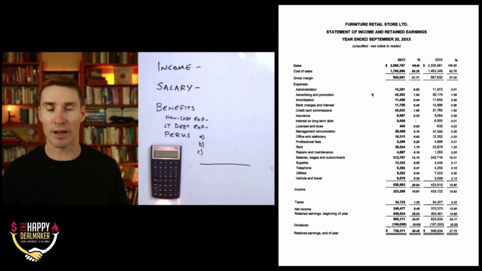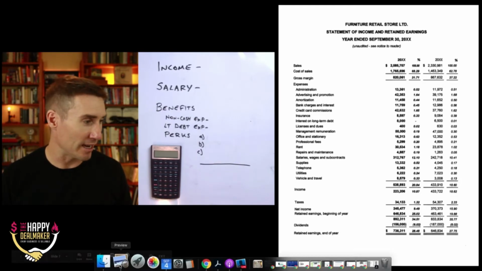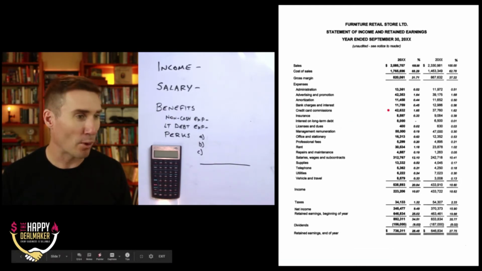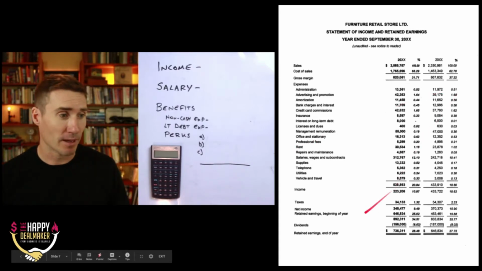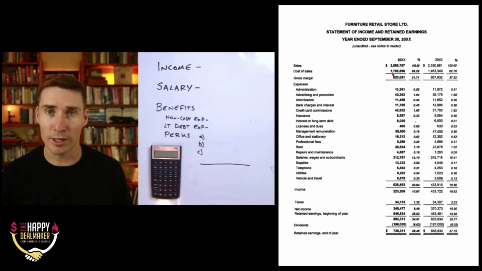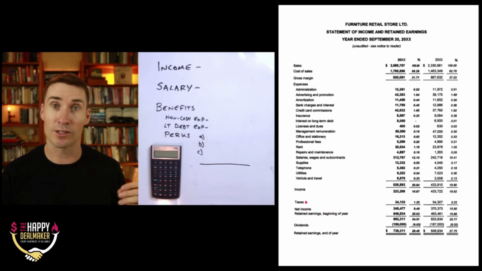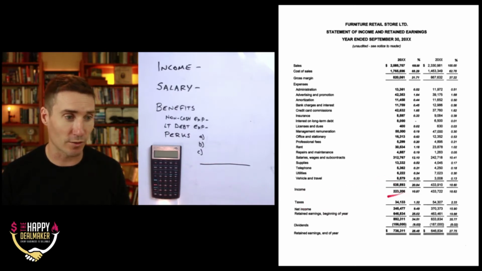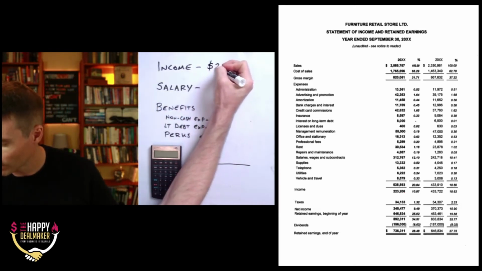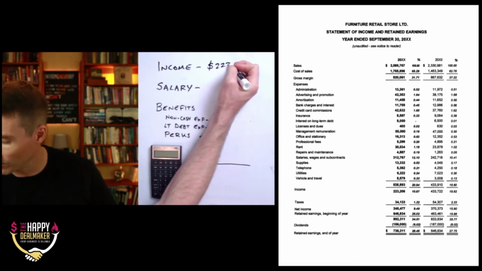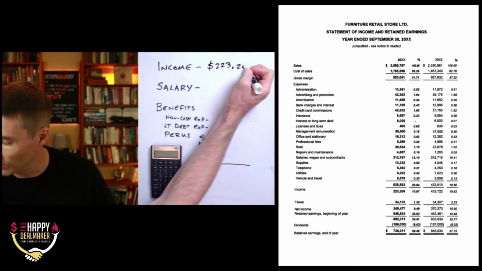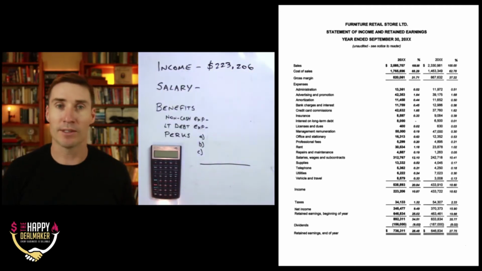All right, so first out of the gate, the easiest one to get is our income, right? Pull out your P&L, close to the bottom, and you'll see income. Not net income. This isn't after taxes. We're using income. So if we cruise over in this example, it's $223,206. So we're going to move that over here. 223 and 206. All right, so that one's easy enough.